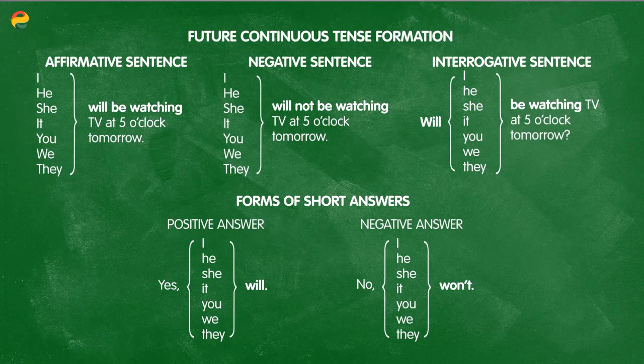Similarly, to make an interrogative sentence, again, just like in future simple, you simply take will and move it to the front. Will you be watching TV at 5 o'clock tomorrow? Or will they be watching TV at 5 o'clock tomorrow? And just like in every other continuous tense, short answers, yes, I will, yes, they will, for positive, and for negative, no, they won't. And remember that it's won't, not something else.